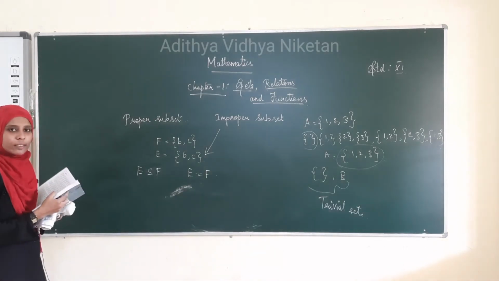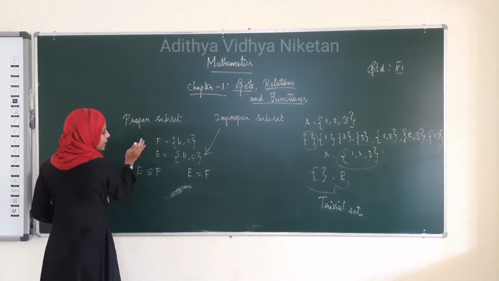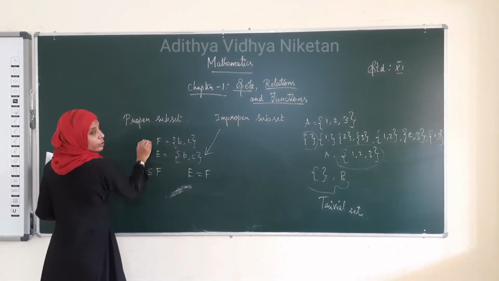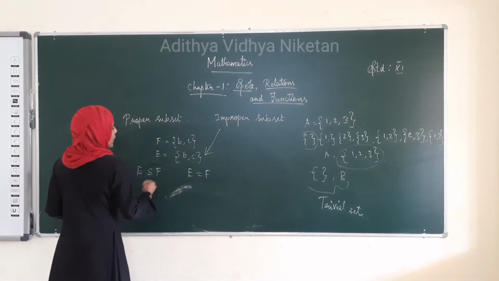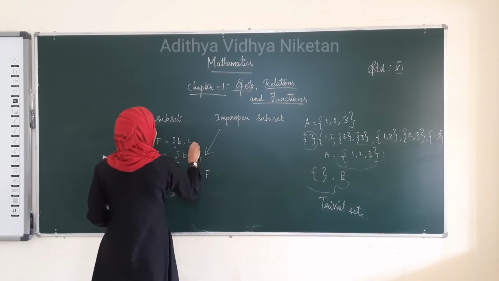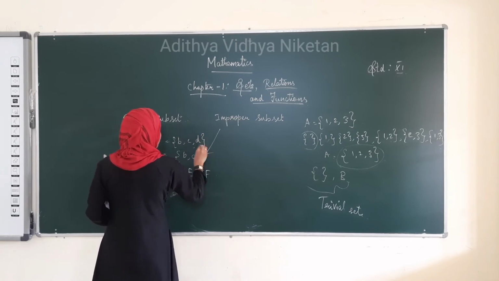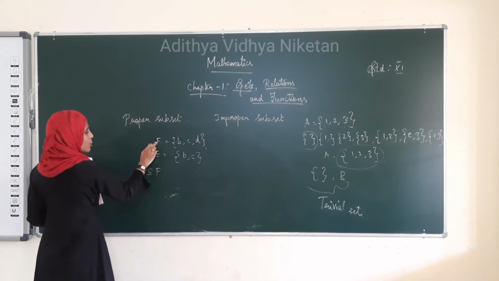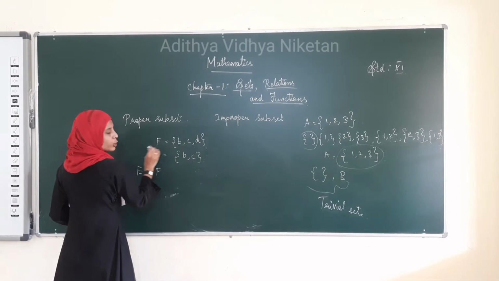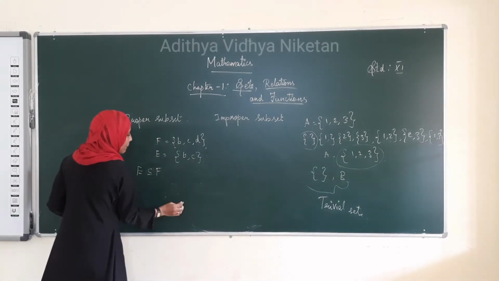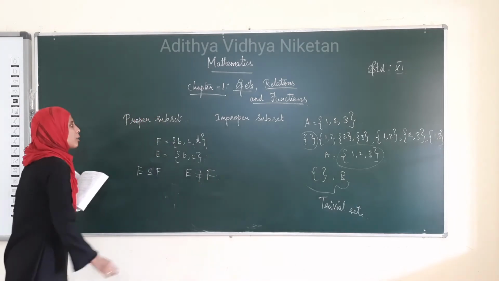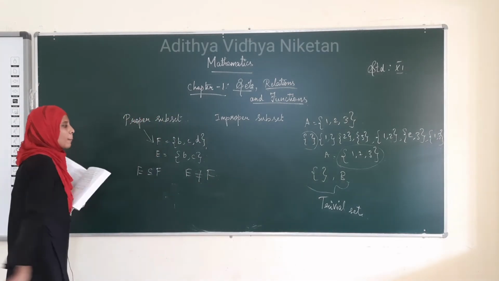Therefore, we say these two sets form an improper subset. Suppose we have another element, and again we can say E is a subset of F, right? {b, c} belongs to F. E is a subset of F, but E is not equal to F. Therefore, this is called a proper subset.